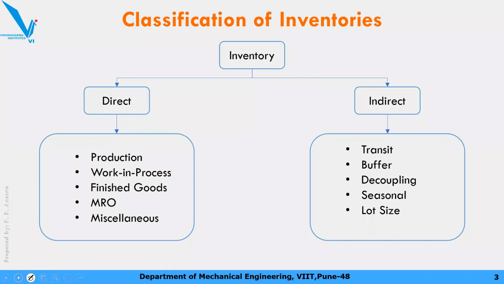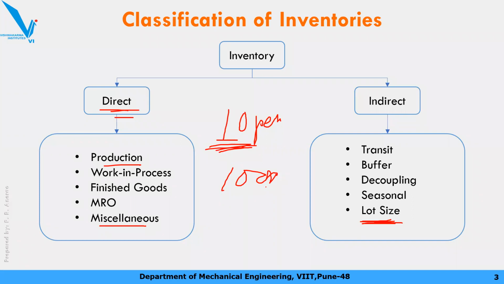Next type of inventory is lot size inventory. Now what this lot size is, just imagine we need only 10 pens per month. This is your direct requirement for production or for miscellaneous use, you need only 10 pens. But to take the advantage of a bulk price discount, instead of ordering 10 pens, you order 1000. This is what happens; in firms we do that. To avail the price discount, we order the items in bulk quantity.